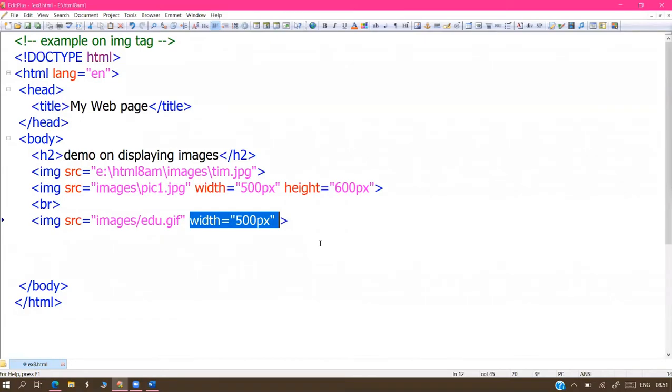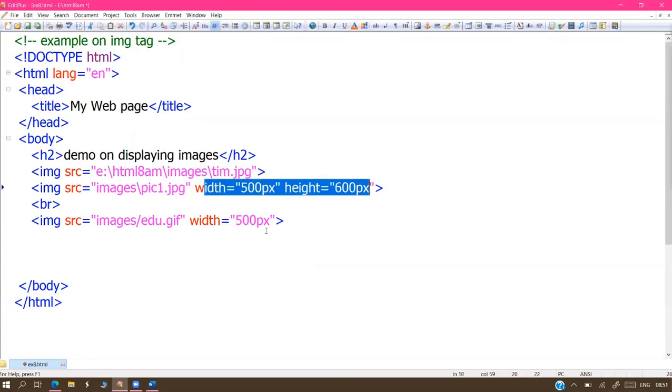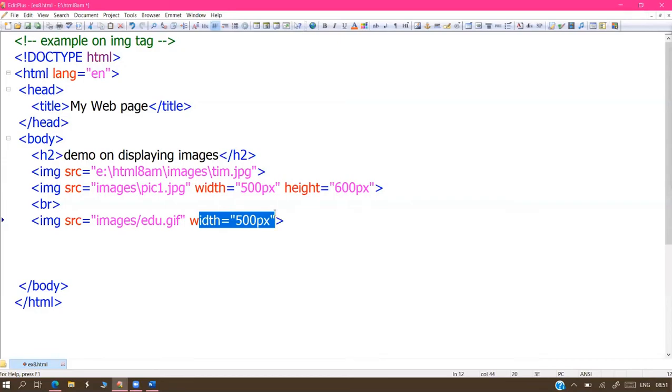So what is the height here, sir? Height is also 500. Whatever width we are assigning, the same measurement is also carried forward to height when you have not specified it. When you have not specified, the same width value is also assigned to height. Now you'll get the square shape. If you need different measurements, sir, write them clearly like this. When you write only one measurement, it automatically takes the same one for height also. Doubt available? We can take a small measurement, 300 pixels.